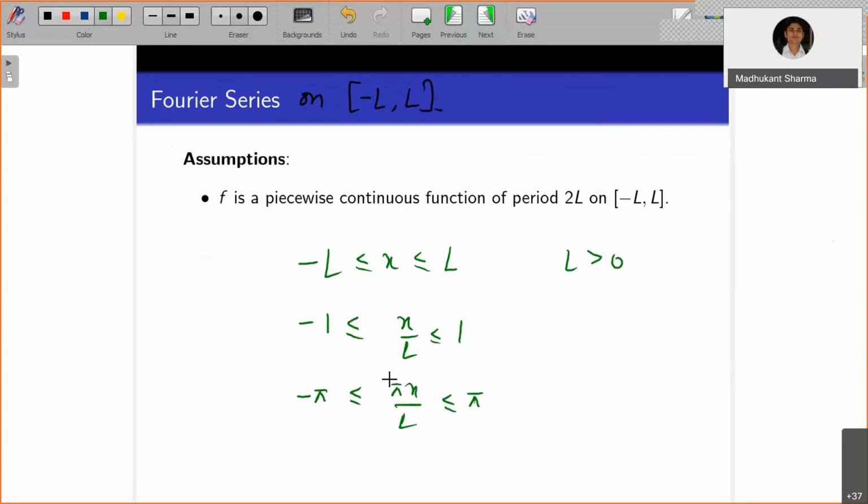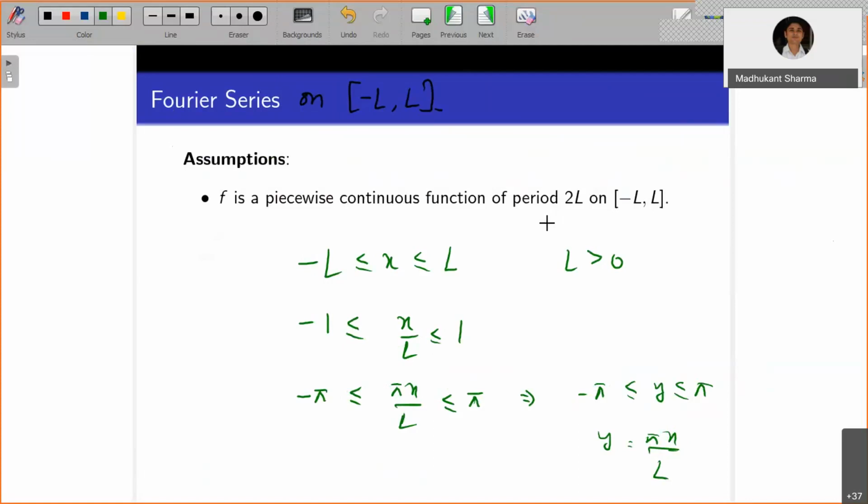So this will imply that minus pi is less than or equal to y, which is less than or equal to pi, where y equals pi x by L. So if you rewrite pi x by L in the above case, that will solve your purpose. Here x belongs to minus L to L, and y belongs to minus pi to pi. So you will be able to generalize the above result over the interval minus L to L.